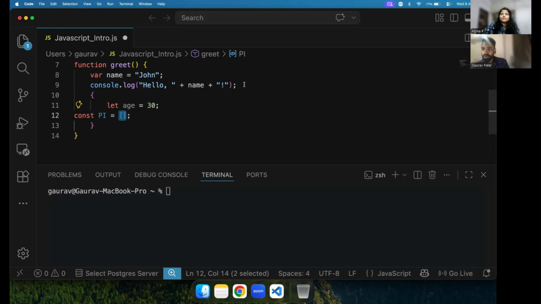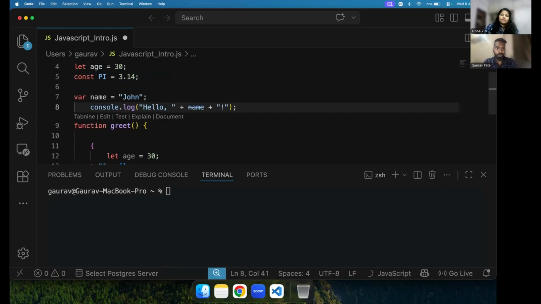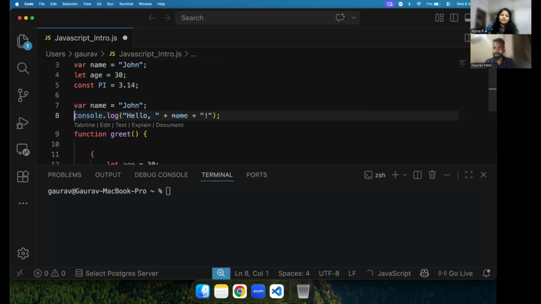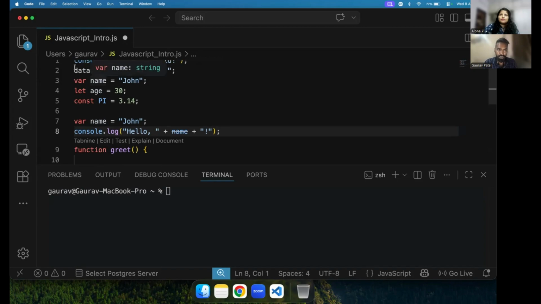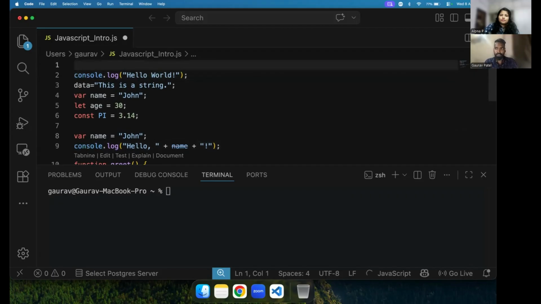Hoisting is a concept when you are writing any code. Take an example, I'm writing this line of code anywhere. So what happens? JavaScript runs in two phases. One is, we are not saying compilation phase, but interpretation phase, where they are going to declare all the things like these data, this name, and all these things are going to be pulled to the top. They're going to give a name, for example if we are having a data variable, and after that they assign a value undefined by default.